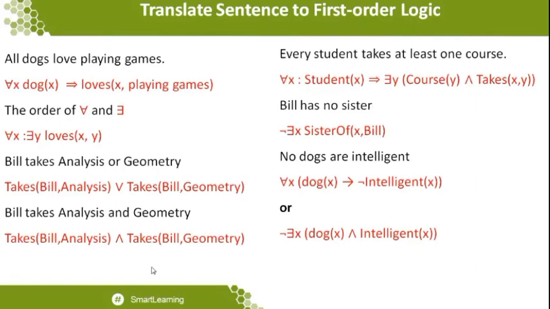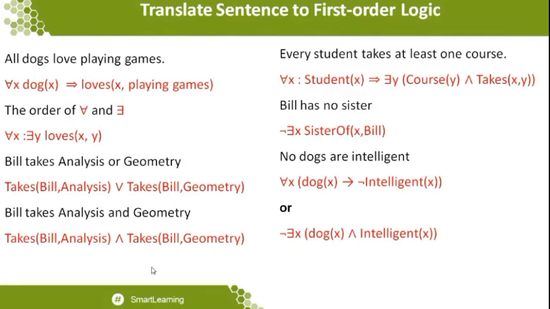Next one is Bill takes analysis and geometry. We already saw these two statements in the previous slides. I just want to review this again, that is why I've been taking the statements. Let me go to the right hand side of the statement: every students take at least one course. This is the statement that you should understand very clearly. Every students represents for all. Yes, I can understand. At least one course.